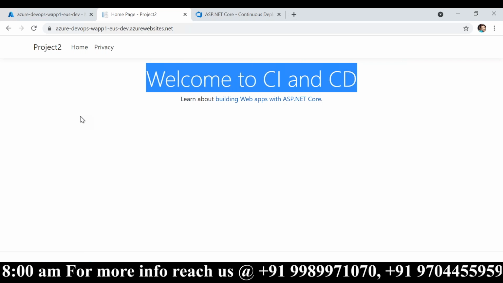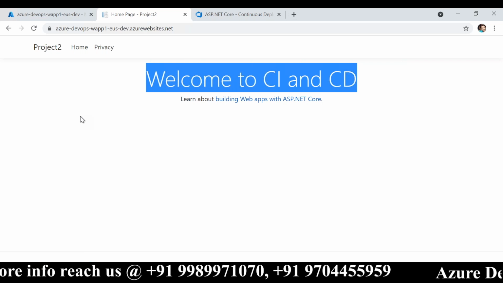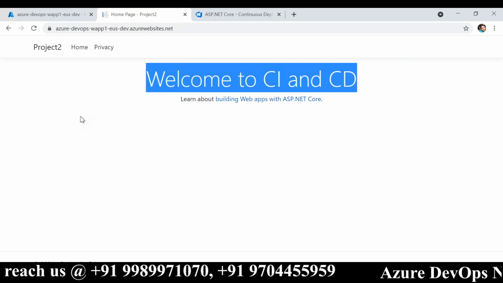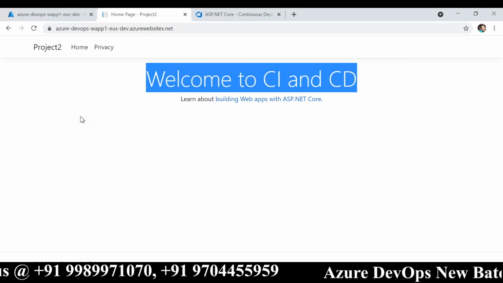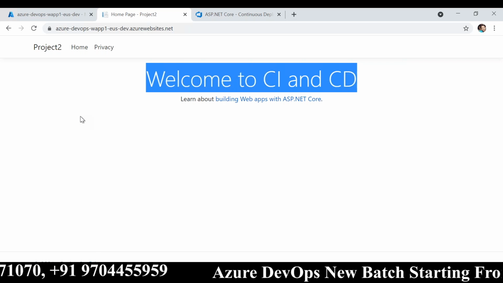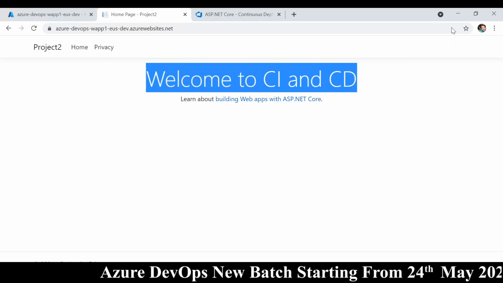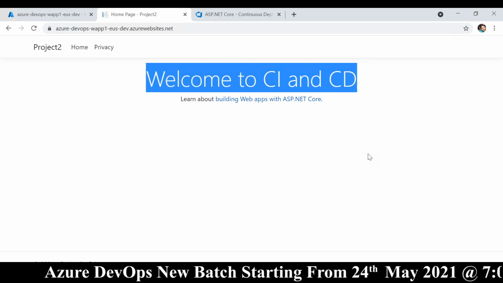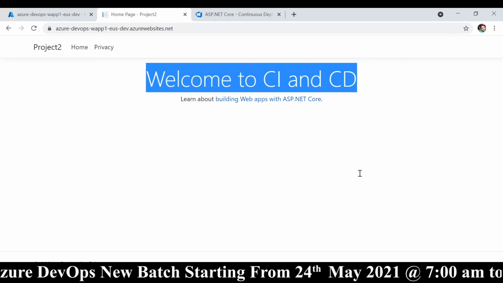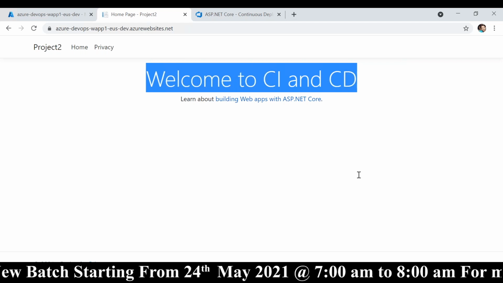So this is how things work in real time. I just showed you end-to-end automation using Azure DevOps. Of course, I did not create it from scratch. I just ran it. But in the course, we will see how to build everything from scratch. Yeah, I think I'm done, guys. I would like to now hear from you. So please let me know if you have any questions.